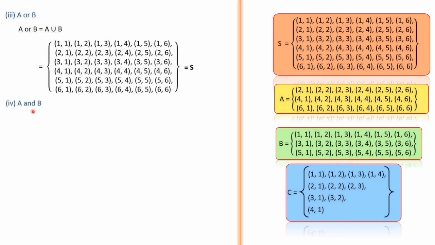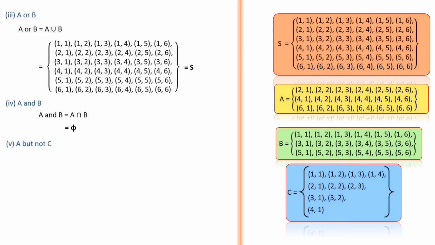Then the fourth one, A and B. A and B, as you know, is the intersection. You can simply look at A and B and check whether there is anything common or not. Not at all possible, because A has all even numbers as the first element and B has all odd numbers as the first element. In between odd and even there should not be any common element. So directly we can write it's a null set.